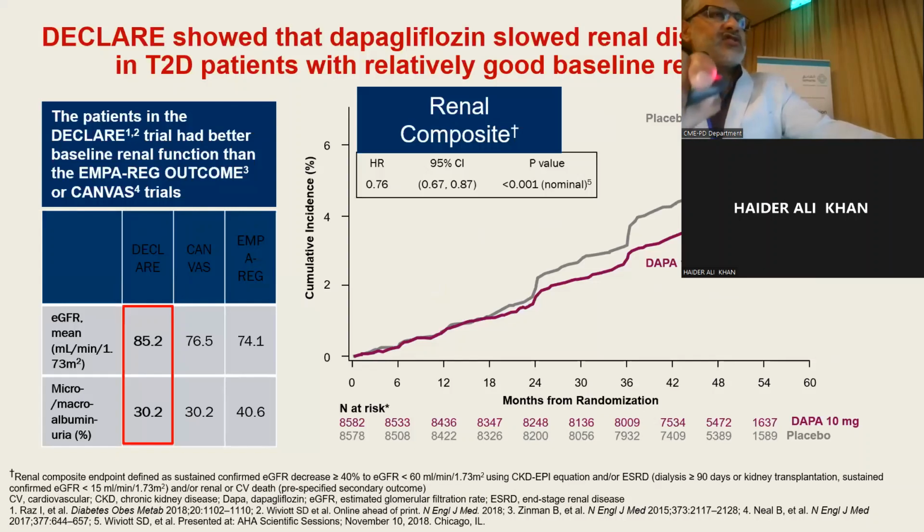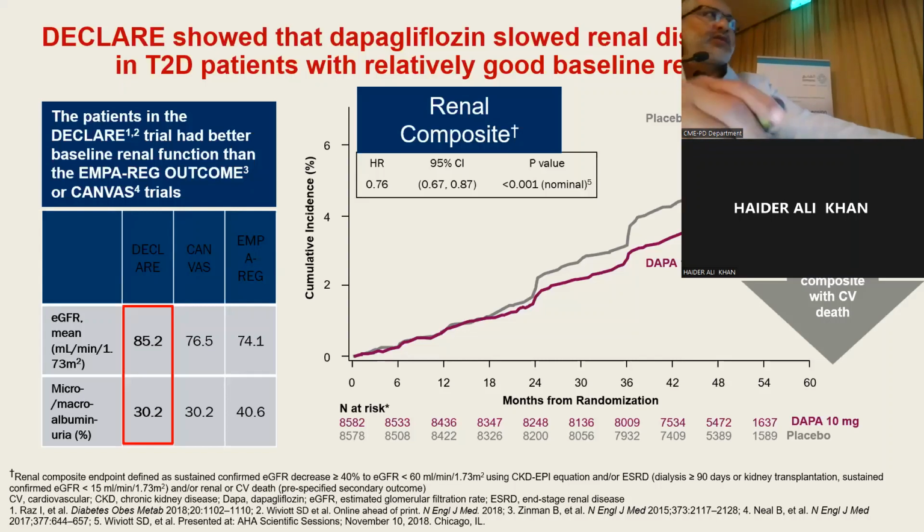One of these SGLT2 inhibitors is dapagliflozin, which shows a significant effect in reduction of renal composite endpoints and the progression of renal failure. And this was reflected by a 24% relative risk reduction regarding the renal composite and cardiovascular endpoints. And this was a significant reduction. This is also compared with empagliflozin, as mentioned by Dr. before, both showing a significant effect on the reduction of progression of renal disease.